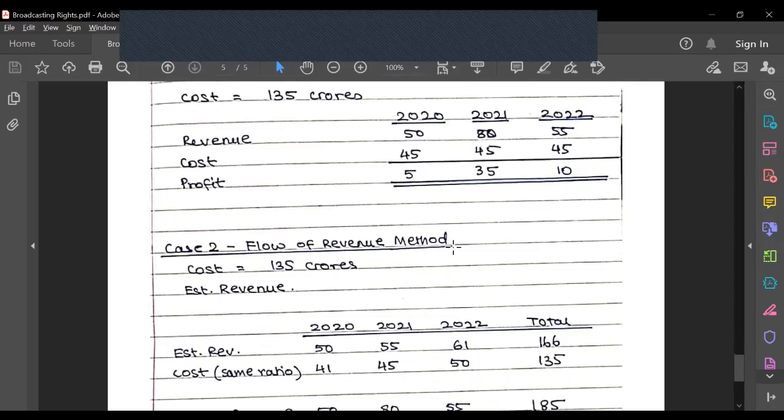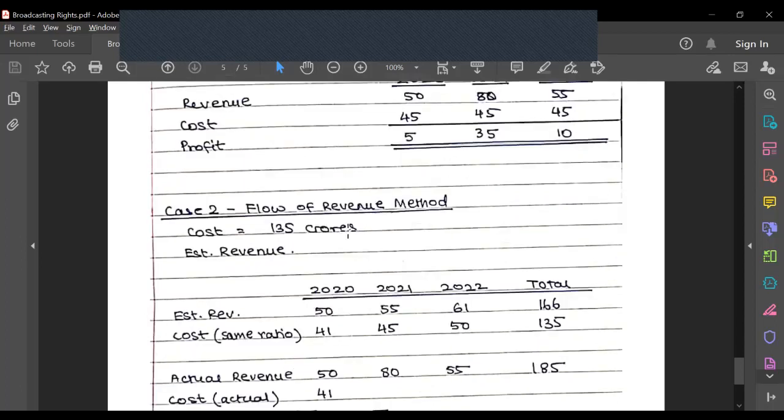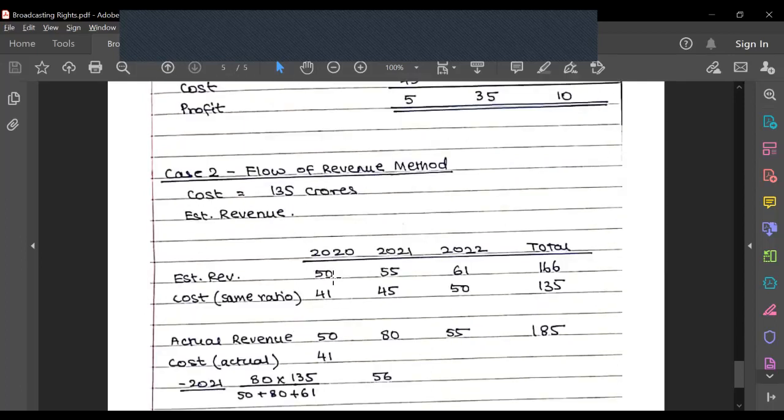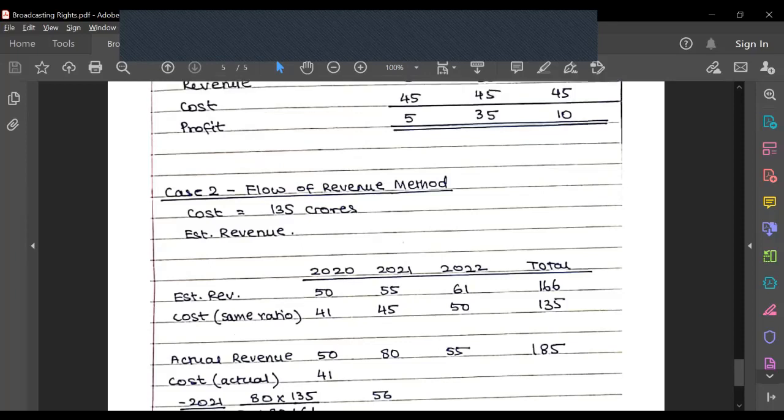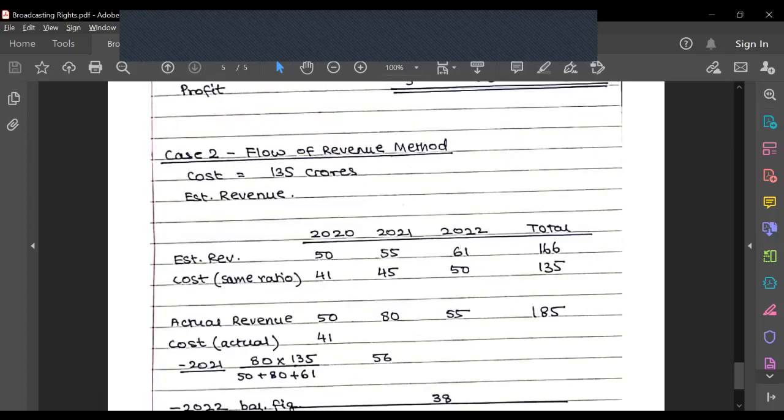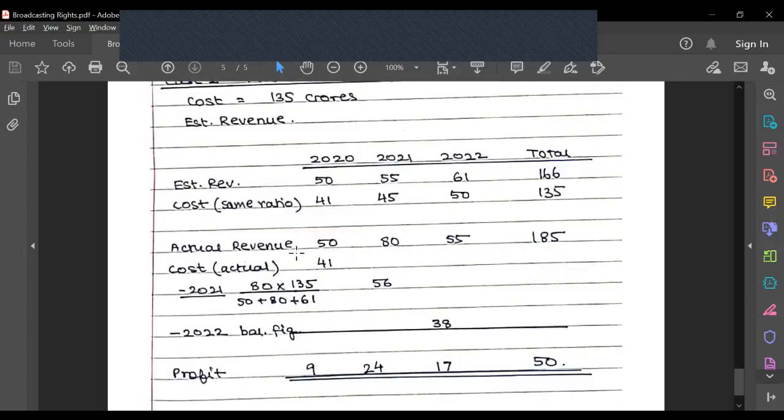Whereas in the case of the flow of revenue method, even if it's the same cost, initially I estimate my revenue. Let's say I estimate the revenue to be 50, 55, 61, and the cost of 135 I would apportion in the same ratio. So 50 divided by 165 into 135. That's how I would apportion the cost. After that, when I get the actual revenue, for the first year, let's say the estimated revenue and actual revenue would be the same. So 50 and 41, so that's 9.